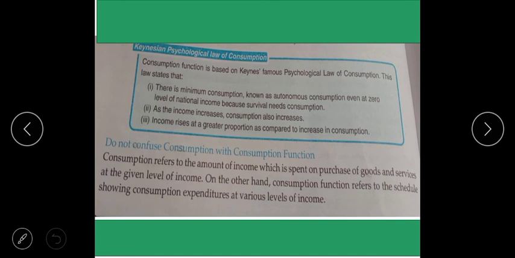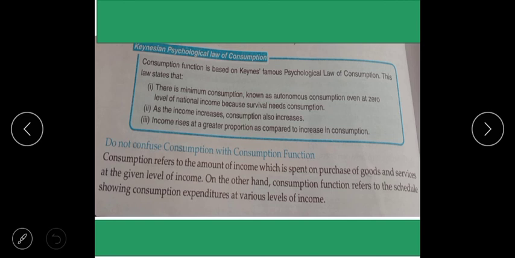Consumption refers to the income which is spent on purchases. Who will spend money? Your household sector spends money on purchasing goods and services. The amount they spend comes from the income which they earn.